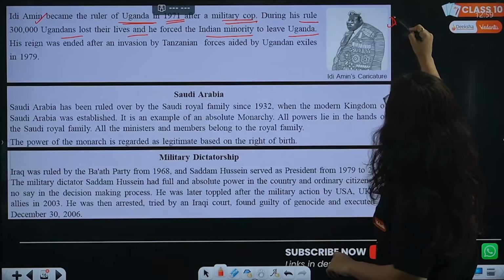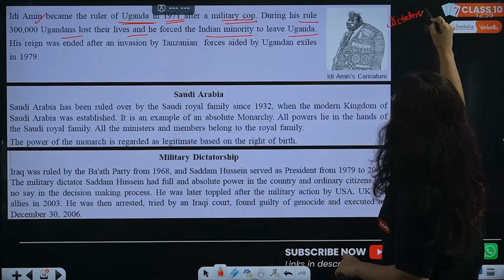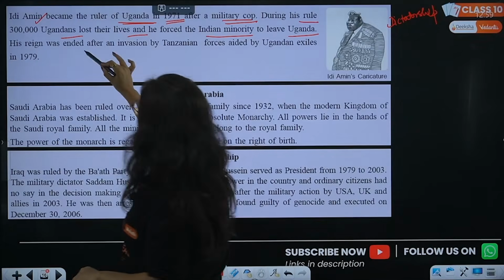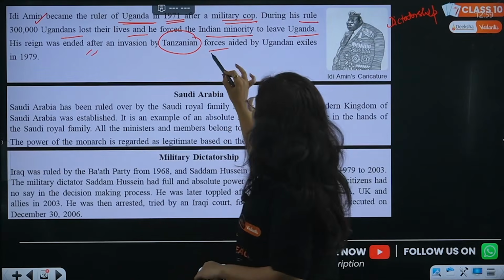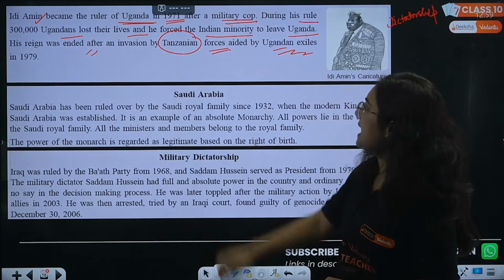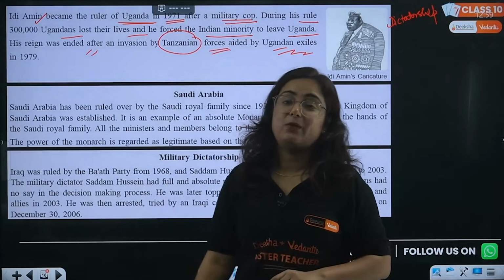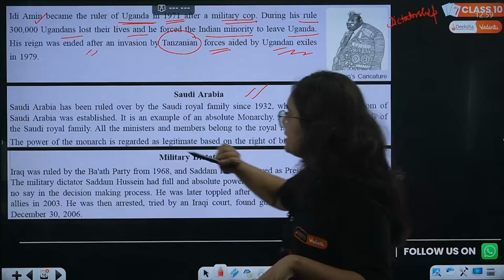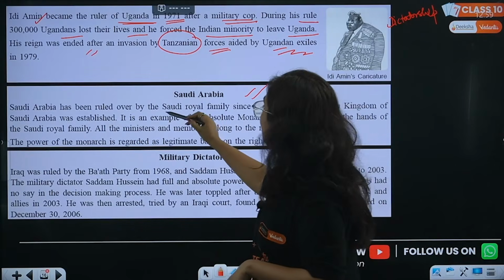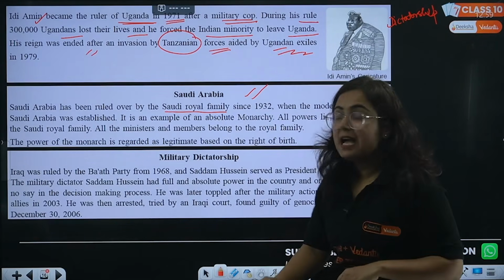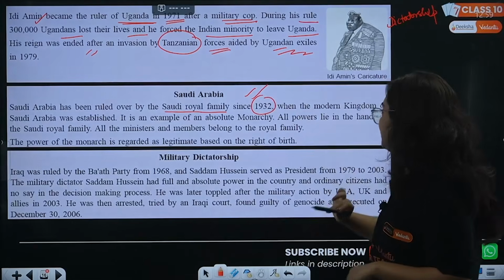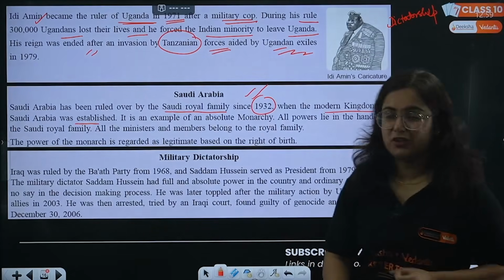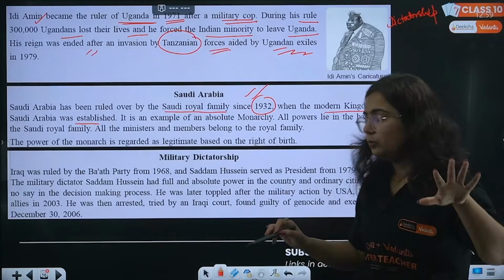Can we call it dictatorship? Yes, because it was only with the help of power. Right? His reign ended after an invasion by Tanzanian forces aided by Ugandan exiles in 1979. Similarly, we have another case of Saudi Arabia. See, Saudi Arabia has been ruled by Saudi royal families since 1932, when the modern kingdom of Saudi Arabia was established. In the modern kingdom, only their rulers were ruling.